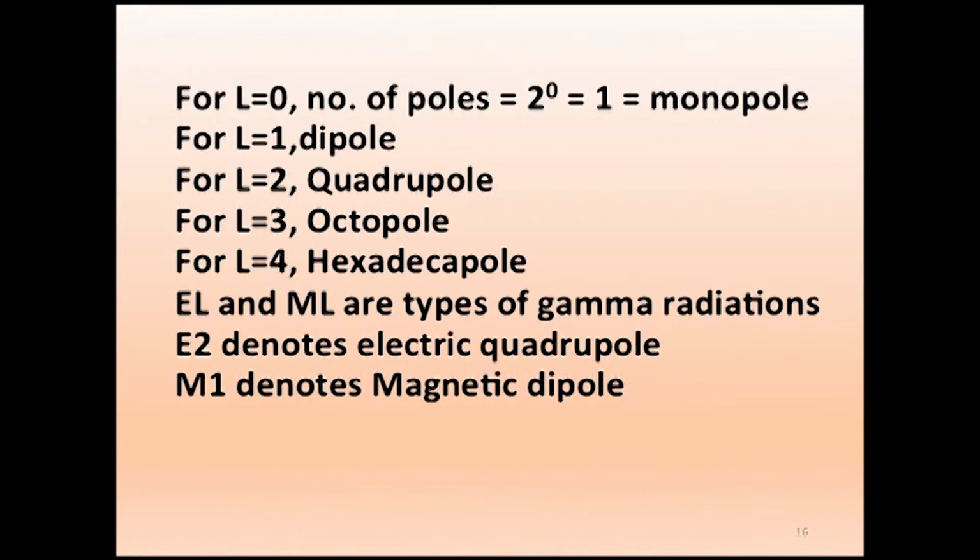And M1, the 1 refers to dipole. So M1 denotes magnetic dipole. So remember, both are only electromagnetic radiation. It is only the origin. The origin is E, that is electrical fluctuation. Here the current fluctuation causes it, but the outcome is the same. Both are electromagnetic radiations.